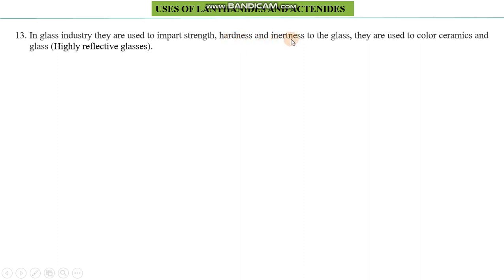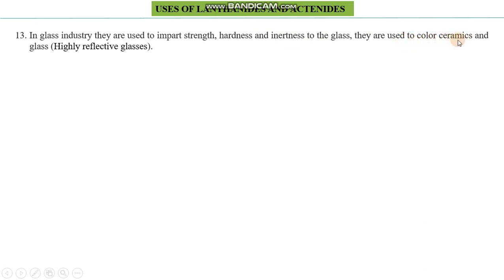Their inertness, where they are used not to react with species in an environment which is rich in chemical species, where the reaction between glass and those species is possible. So in that case, the use of inert glasses is mandatory, and lanthanides and actinides are used to design such inert glasses. Now, they can also be used for coloring of ceramics.